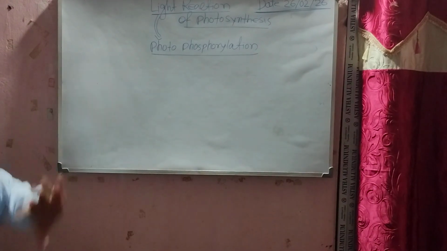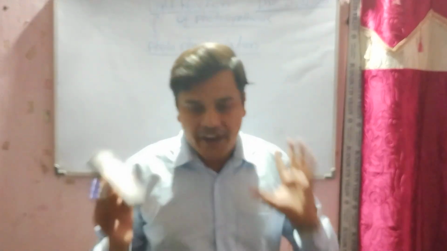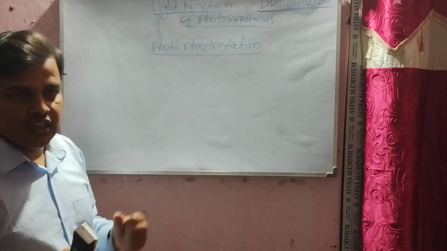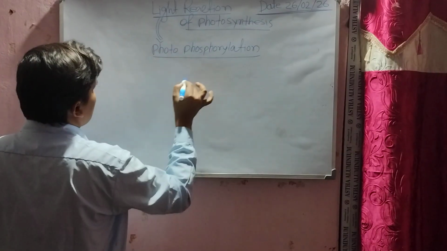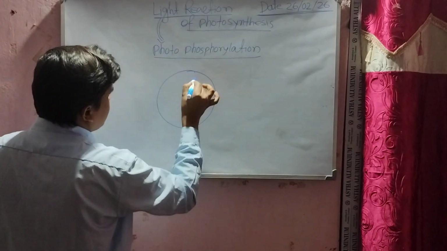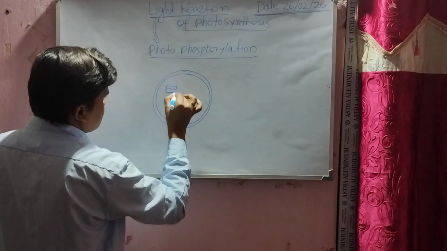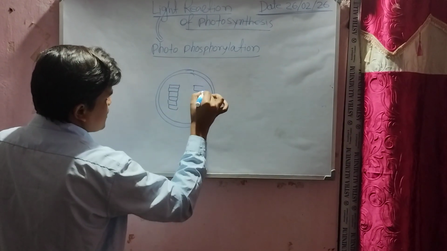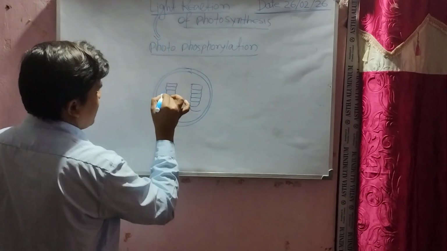The first question that arises is, where does this light reaction take place? Yes, it takes place in the chloroplast. If we see the chloroplast structure, there are double membranes, and inside are the thylakoid sacs or grana.